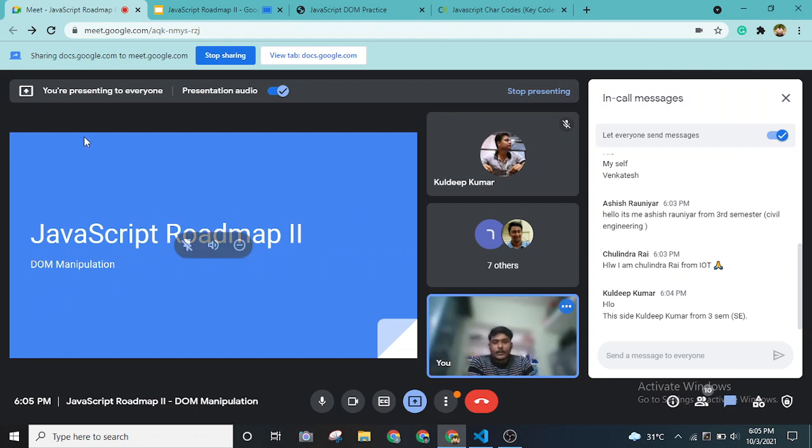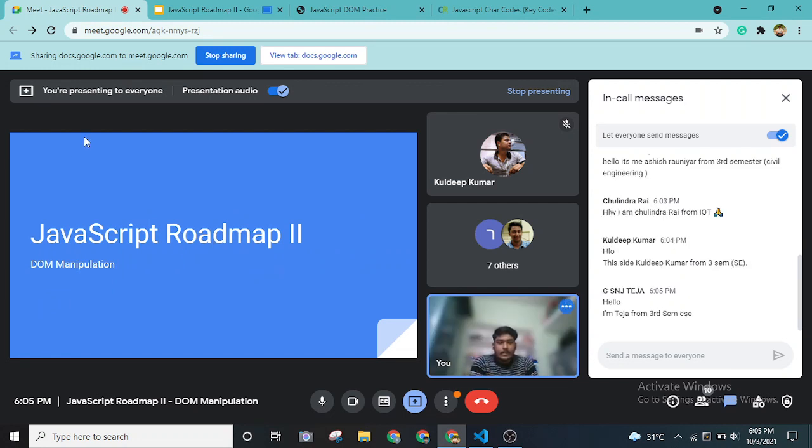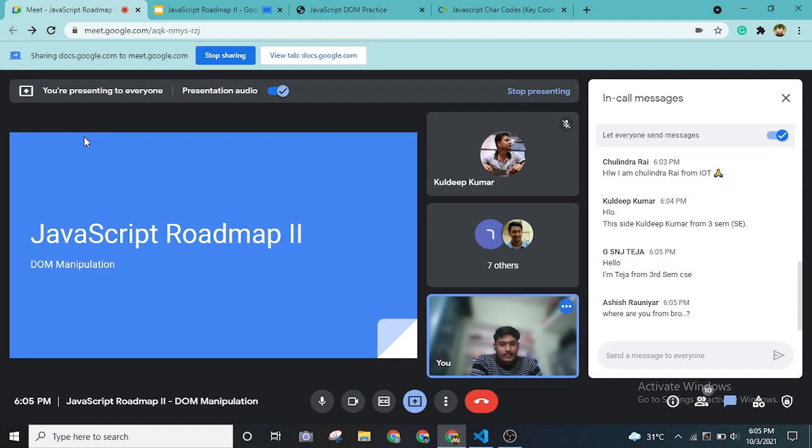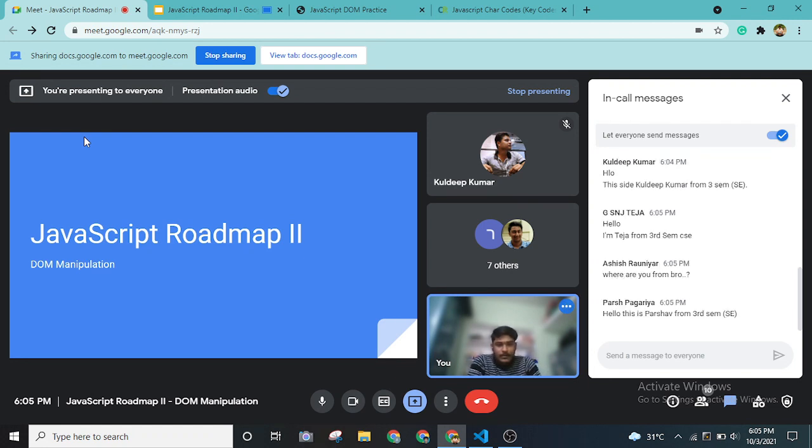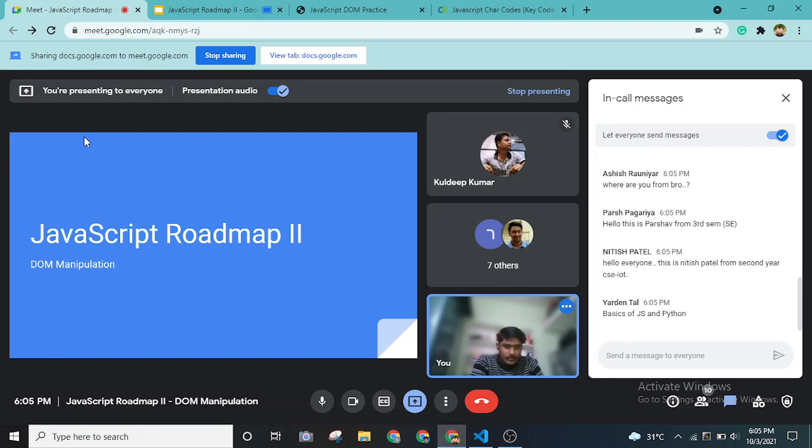How many of you are good with the basics? Just the basics of programming, or do you know the basics of JavaScript or any other language? Which language are you comfortable with? Hello Parsha. He's also from third semester. Cool. We have a lot of second year students over here. That's great. We have Nitish. He's also a core member of the chapter, from IoT second year. Great. Yarden knows the basics of JS and Python. That's good. Java and Python basics as well.